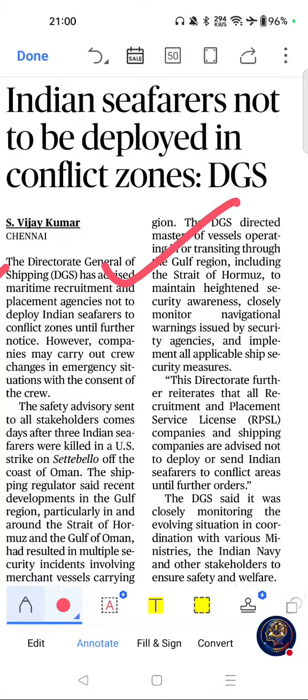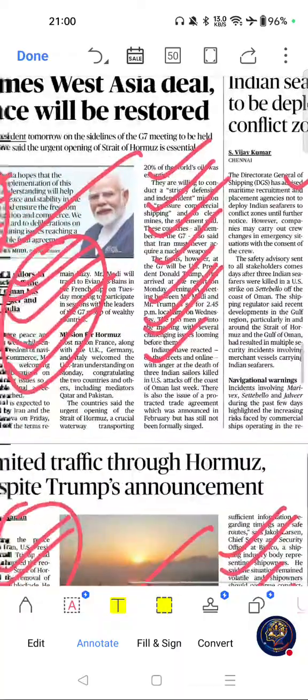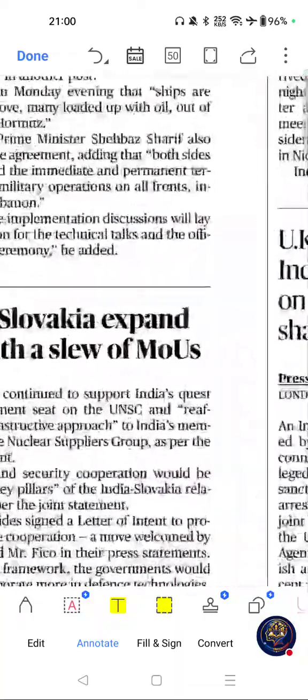Indian seafarers not to be deployed in conflict zone by DGS. If you see the importance of this article, maritime security issue with direct Indian implications, and this is relevant for Indian diaspora and labor protection, and this is linked to global shipping disruptions. Please go through this one. Move on to next important article from this page. This one.